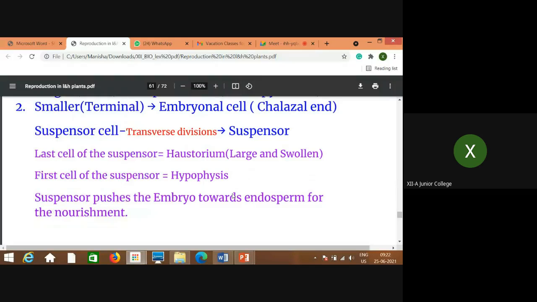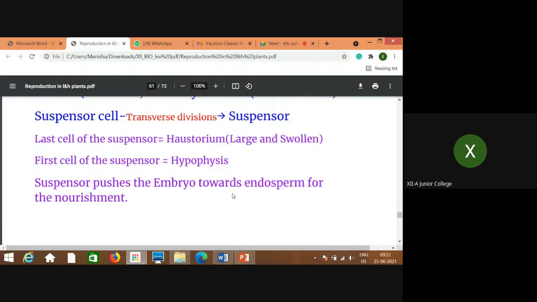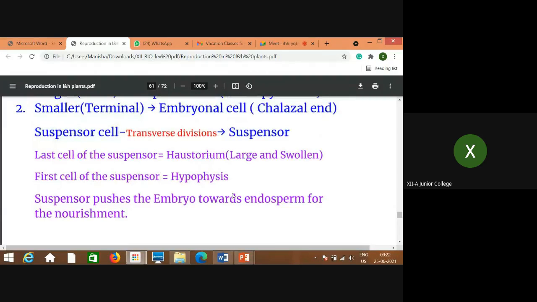Whereas the smaller cell, which is called the terminal cell, which is towards the chalazal end, or towards the endosperm region, is called the embryonal cell. So this suspensor pushes the embryo towards the endosperm for nourishment.